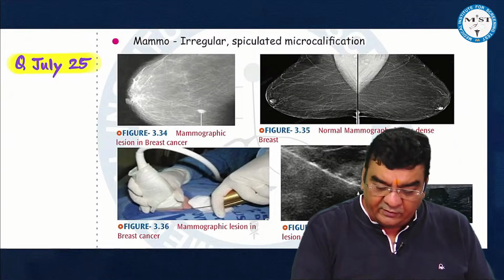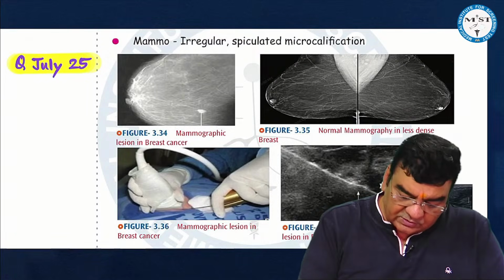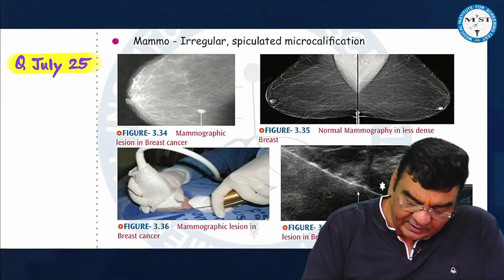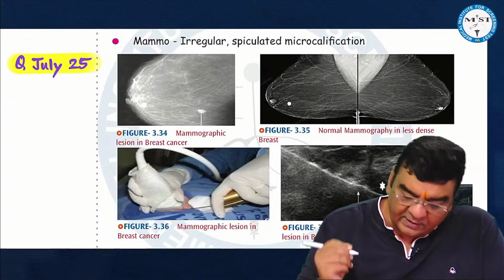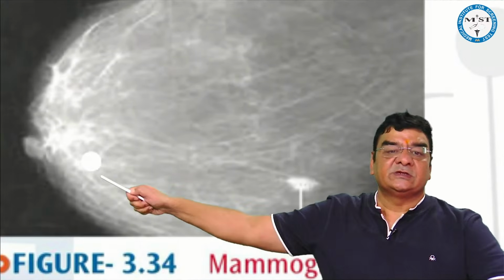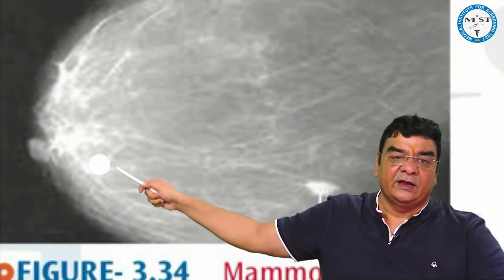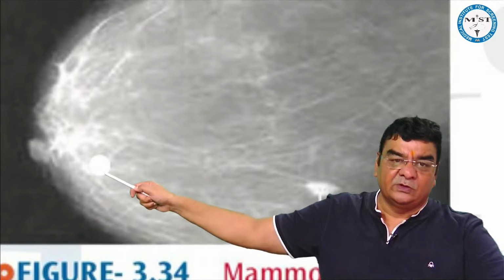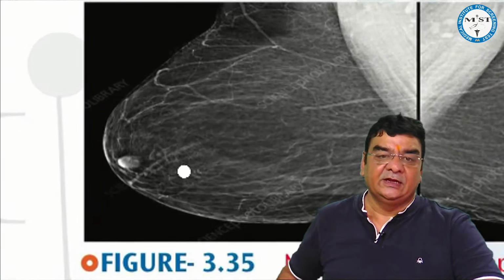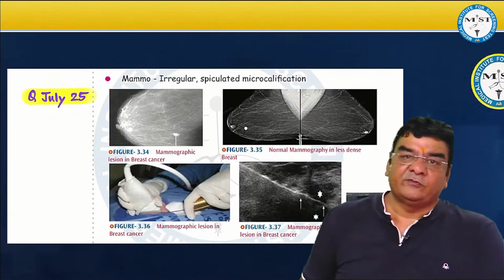For example, if I try to draw a lesion right in front of you, suppose this is the young breast and this is the old breast. If I create the same lesion in both of them, let's see where we can see them better. Here also you can see it, but because of more density of the breast, you are not able to get a better idea about this lesion. While here, you can see the lesion nicely in the old breast. So that is the reason why we avoid doing mammography in young females.